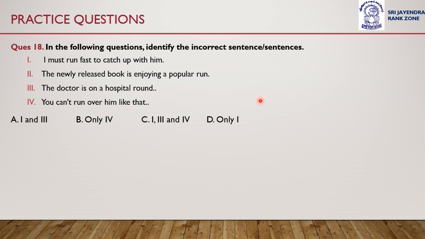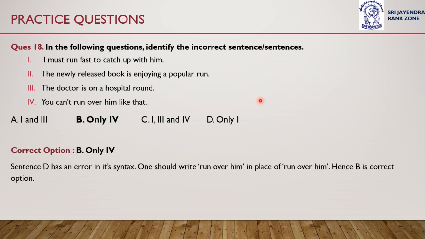I must run fast to catch up with him. The newly released book is enjoying a popular run. The doctor is on a hospital round. You can't run over him like that. So the answer is fourth. Option B, only fourth sentence is incorrect. You can't run over him like that. This sentence is incorrect. Sentence D has an error in its syntax. One should write run him over in place of run over him. Hence B is the correct option.